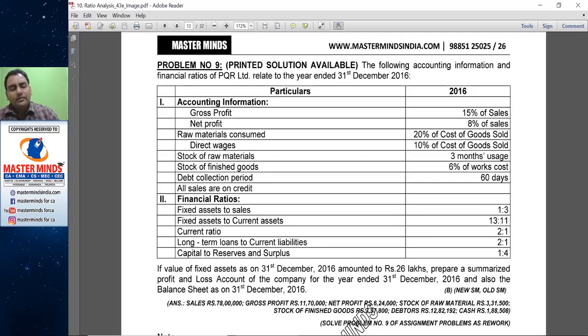In the previous problems, we saw stock only, that means finished stock only. The term stock is different from inventory. For a trader, stock is the input, stock is the output. For a manufacturer, stock is different, finished goods is different.